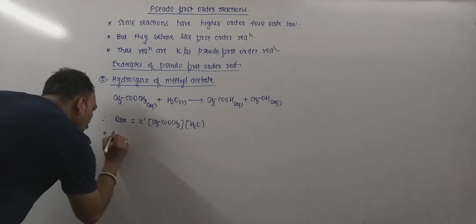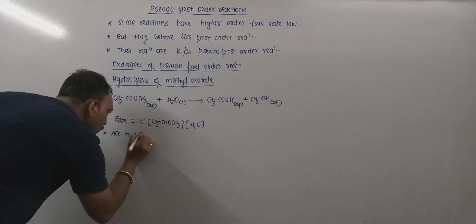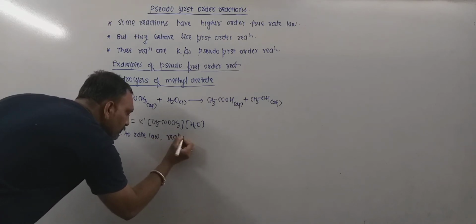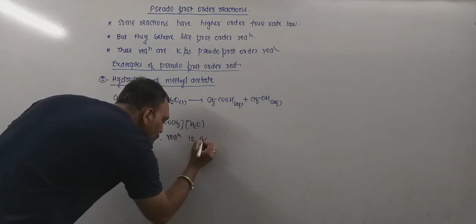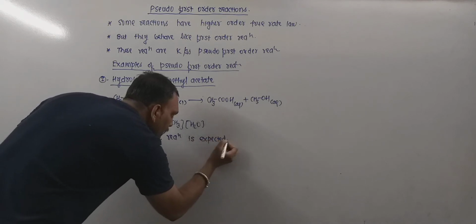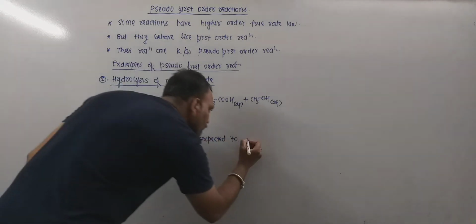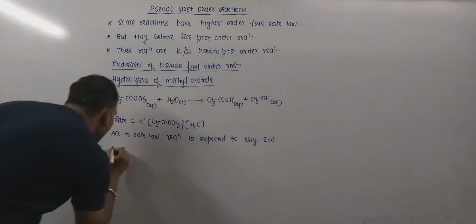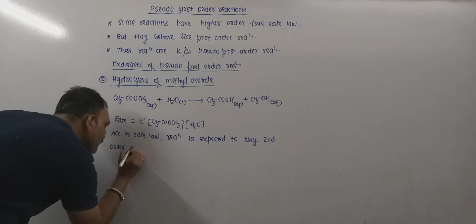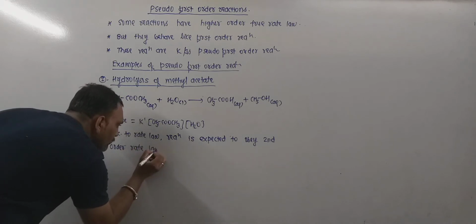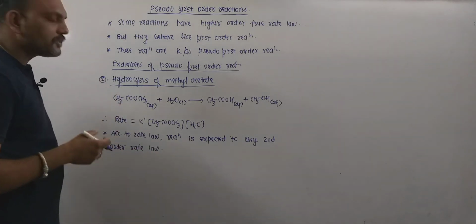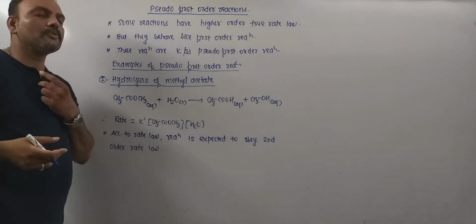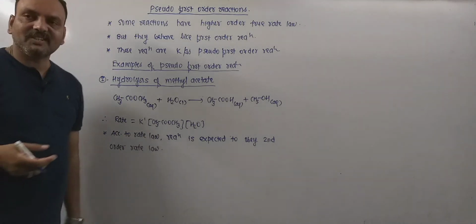Remember, according to the rate law, the reaction is expected to obey a second order rate law. But exactly what happens during the course of hydrolysis is that we use water in excess.